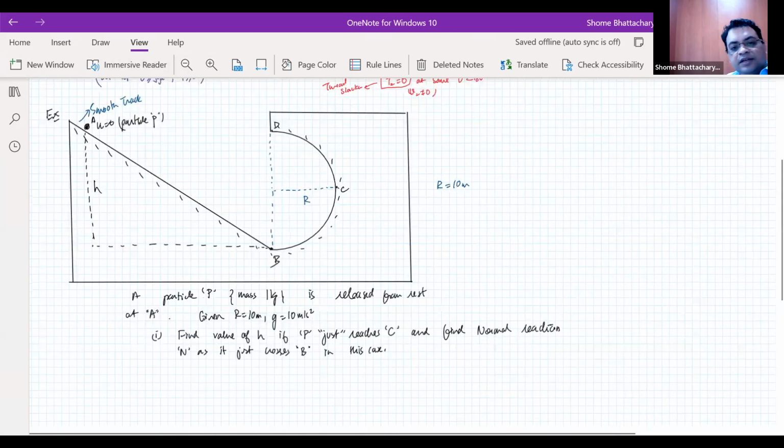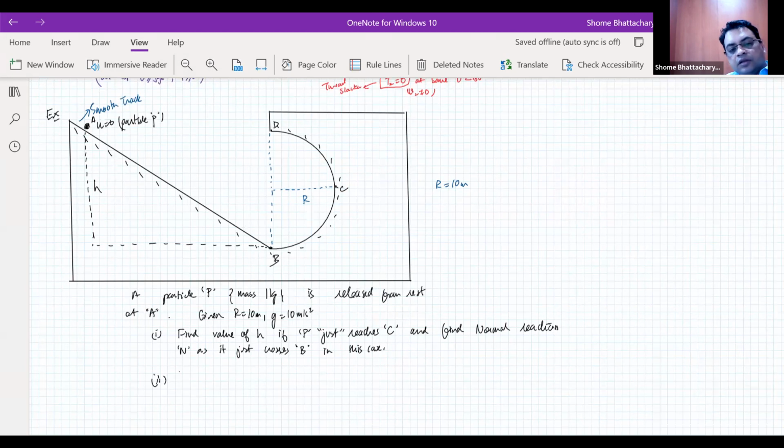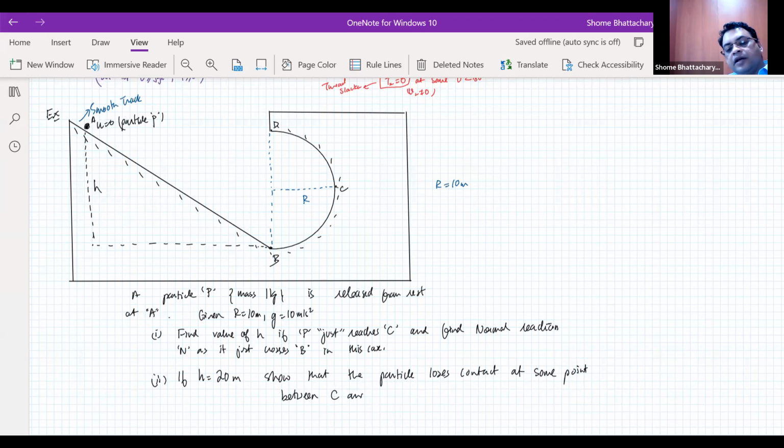Second part of the question will take a value of h. If h is equal to 20 meters, show that the particle loses contact at some point between C and D, and find this position where it loses contact.